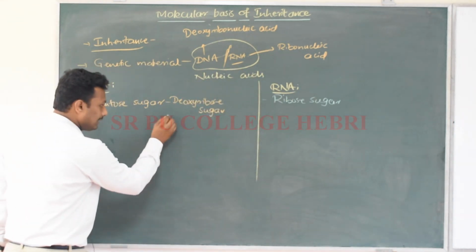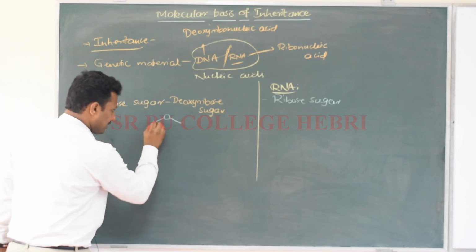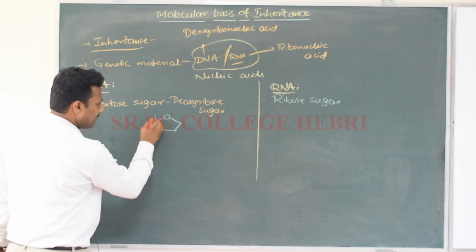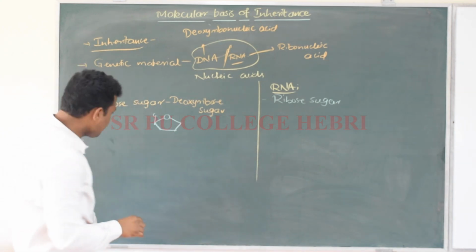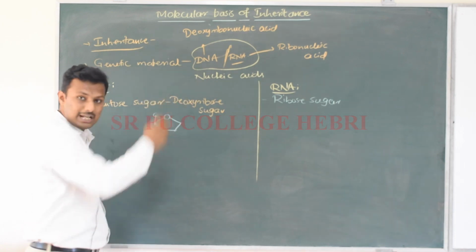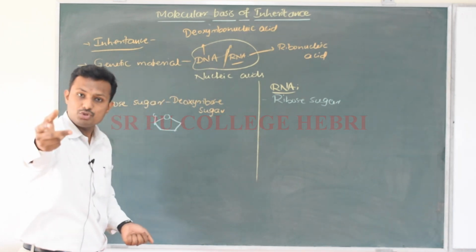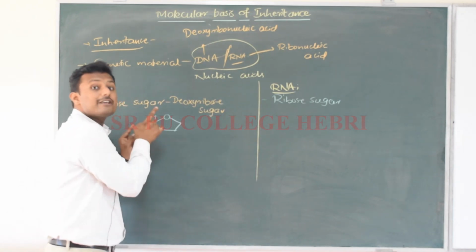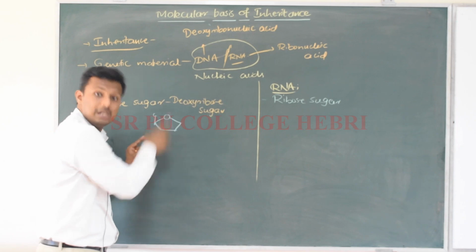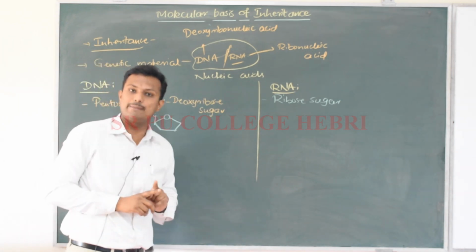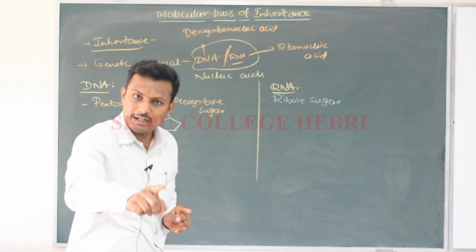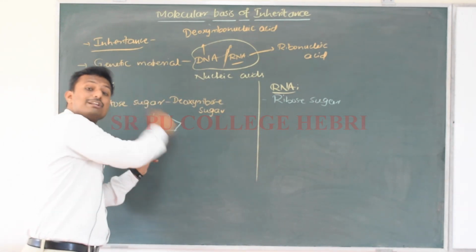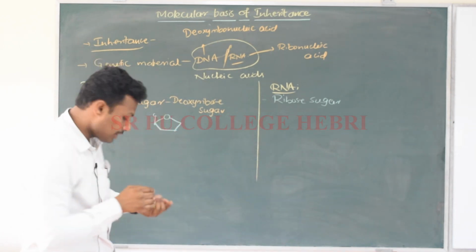Let me try to draw the molecular structure of that molecule. This is 1, 2, 3, 4 and 5. There are 5 carbon atoms here. Deoxyribose sugar means, deoxy refers to what? Removal of oxygen, yes or no? One oxygen atom has been removed from this pentose sugar molecule, and that is why it is called deoxyribose sugar. From which carbon atom has the oxygen atom been lost?